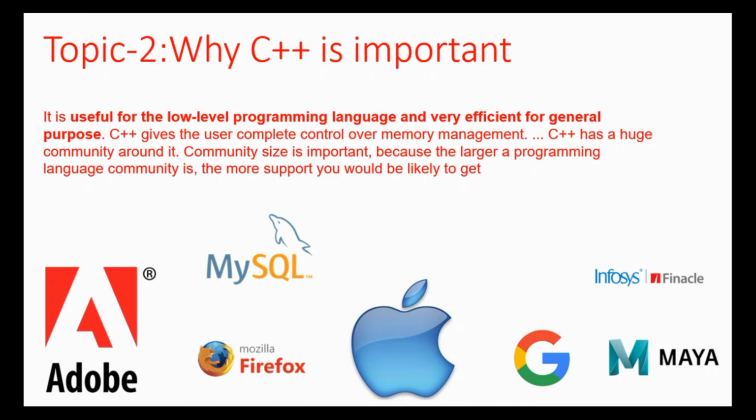That's why we developed a new language, C++, which is totally based on the object-oriented programming concept. We will come to that concept. C++ is a low-level programming language, and memory management is very good in C++.